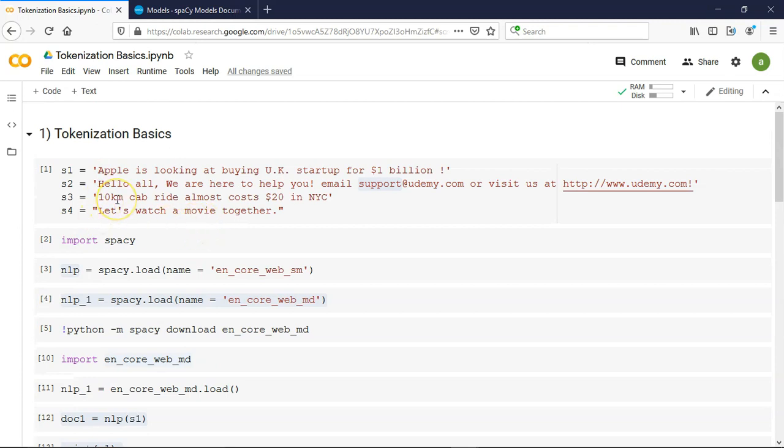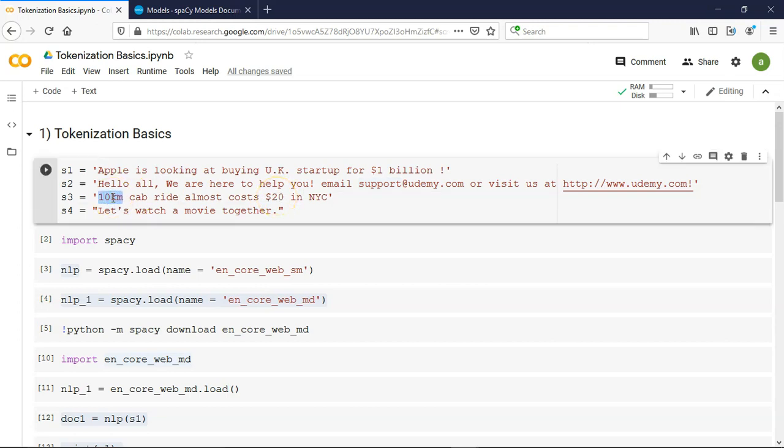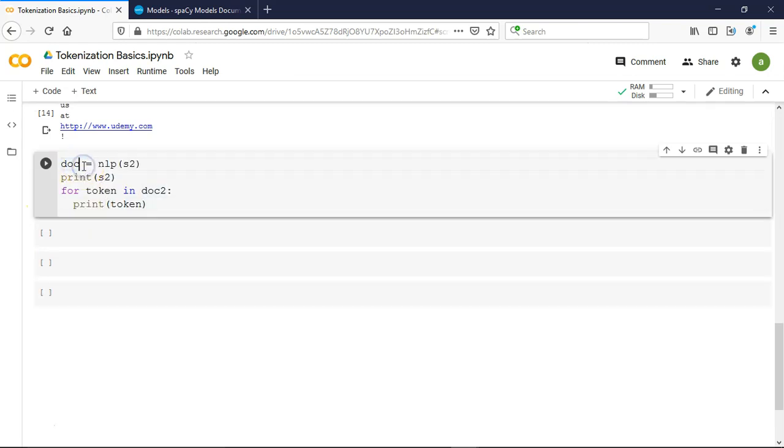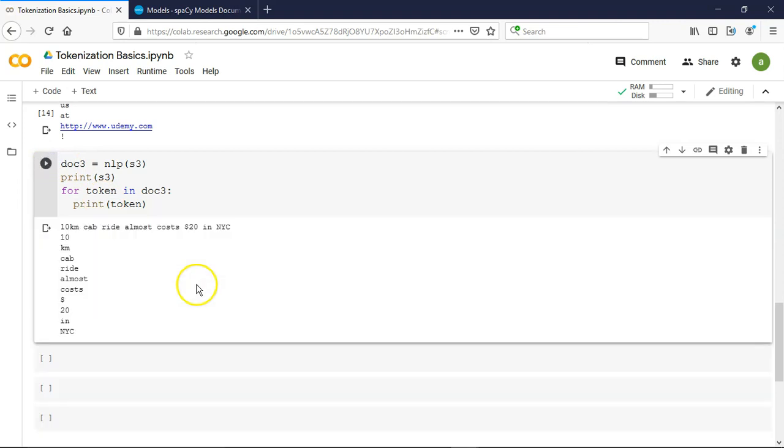In the case of the third one, there are some suffixes and some prefixes. Let's see whether it is considered as one single token, because it is joined, there is no space in between, and here also it's joined, there is no space in between. So let's see how spaCy will treat it after tokenization. Let me make it doc3, and alright, let's run it. You will be able to see 10 is different, kilometer, km is different, and here also dollar is different, 20 is different, and that is the real beauty behind spaCy tokenization.